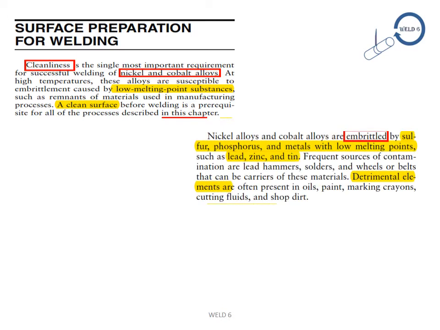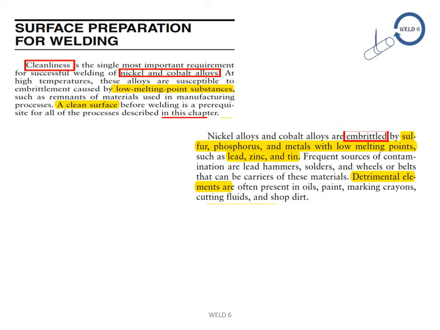Nickel alloys and cobalt alloys are embrittled by sulfur, phosphorus and metals with low melting points such as lead, zinc and tin. Frequent sources of contamination are lead hammers, solders and wheels or belts that can be carriers of these materials. Detrimental elements are often present in oils, paint, marking crayons, cutting fluids and shop dirt.